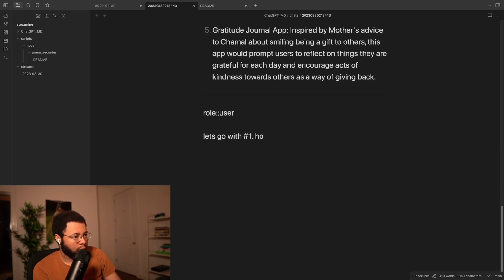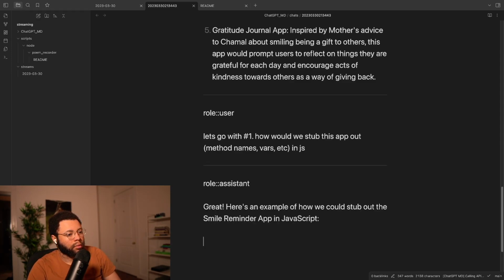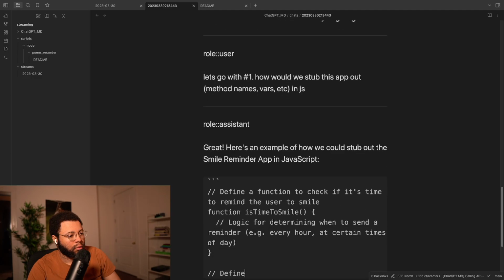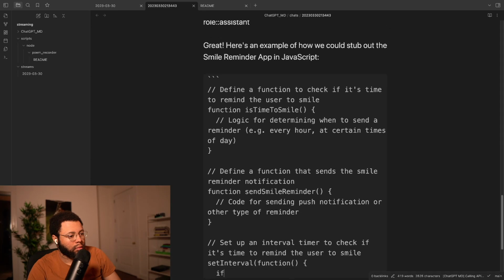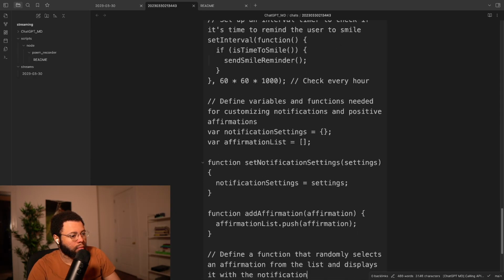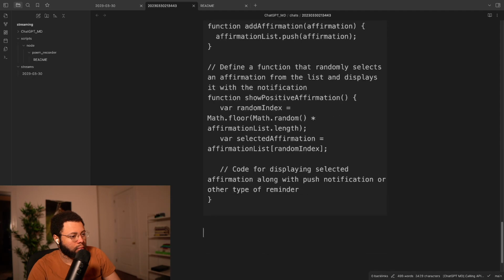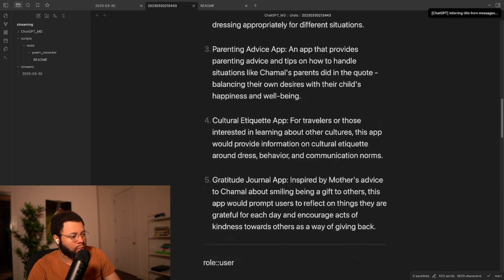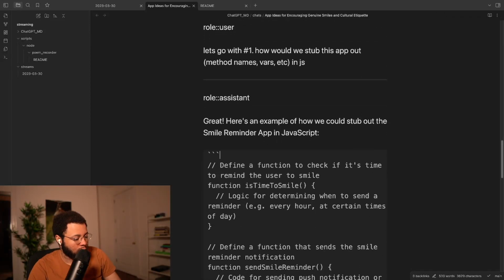How would we stub this app out? Method names, vars, etc. in JS. Okay, so let's add JS here.